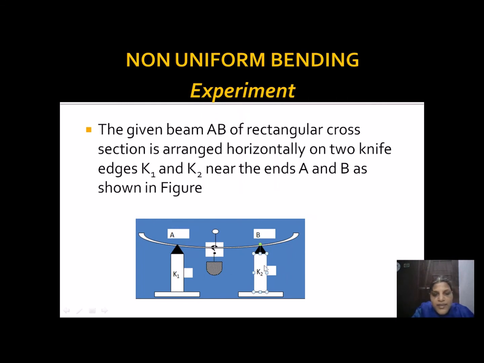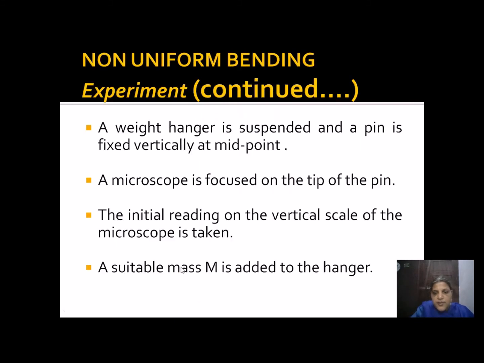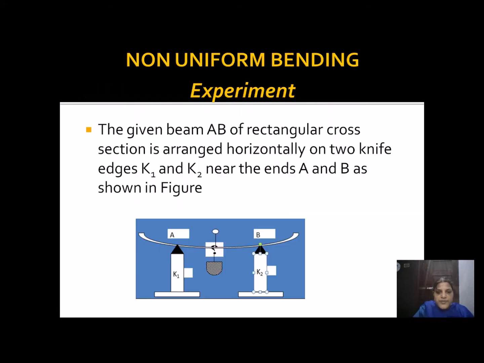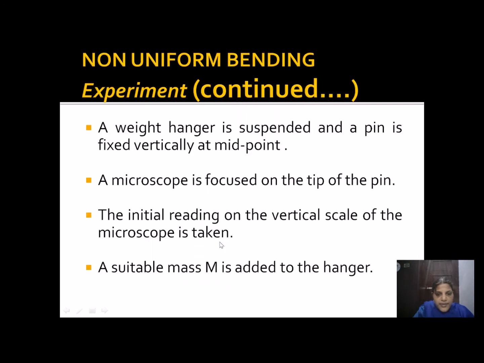On both the ends A and B, we have kept two knife edges for support. A weight hanger is suspended and a pin is fixed vertically at the midpoint, and we have to focus the pin using the microscope. The initial reading on the vertical scale of the microscope is taken. Here the pin is present, we need to focus this using the microscope. The readings are taken from the vertical scale on the microscope.